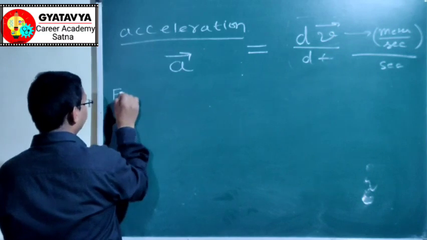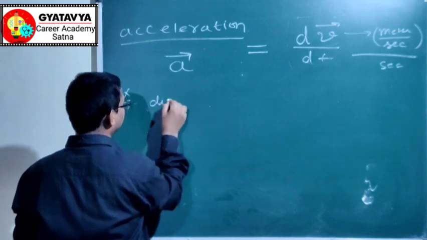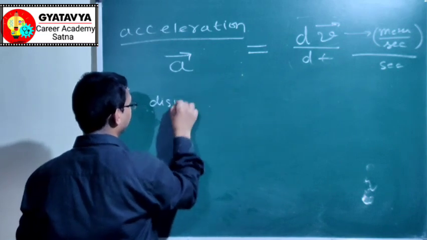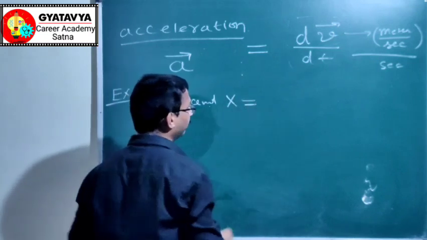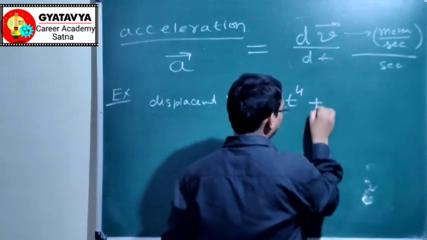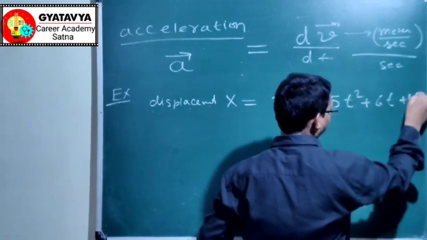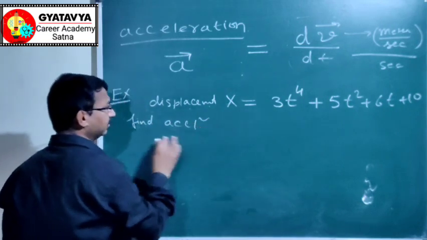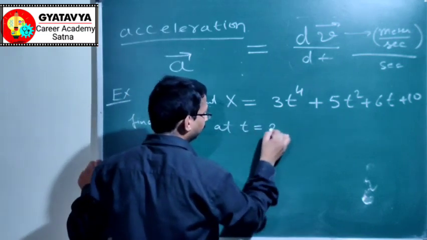Let us take a question. If the position or distance, or say displacement, of a particle is given by the equation 3t to the power 4 plus 5t square plus 6t plus 10, then find the acceleration at t equal to 2 seconds.